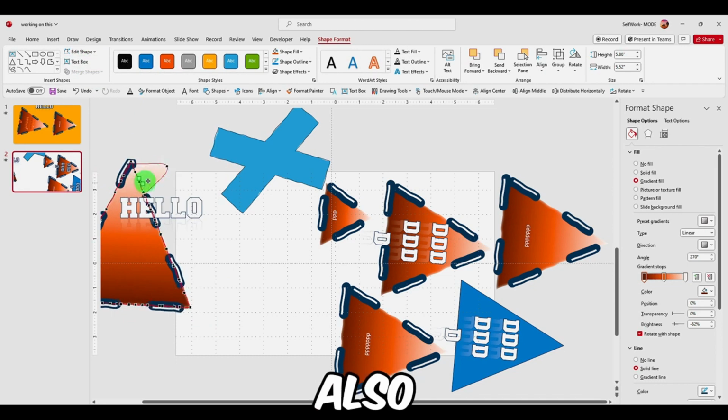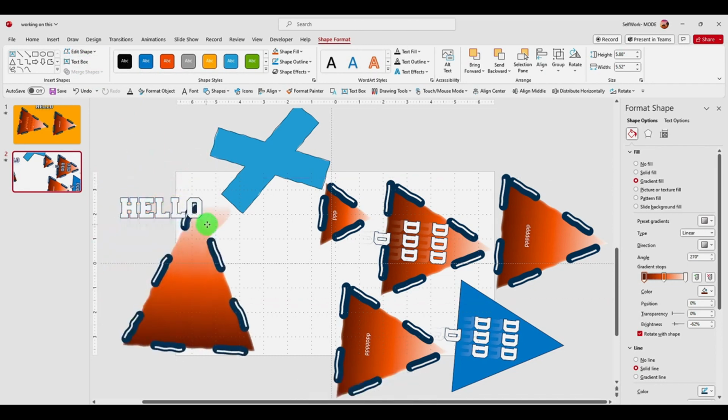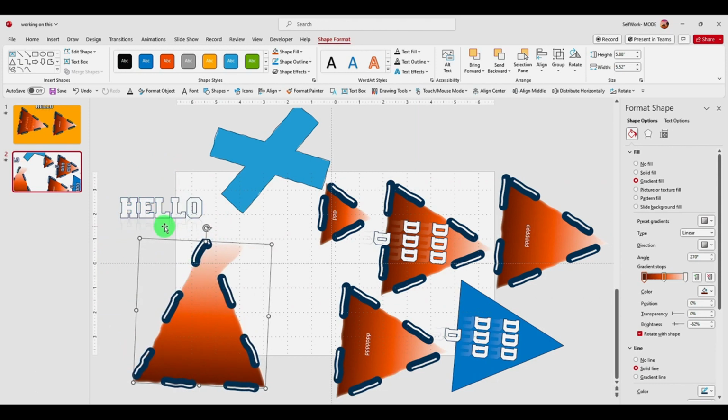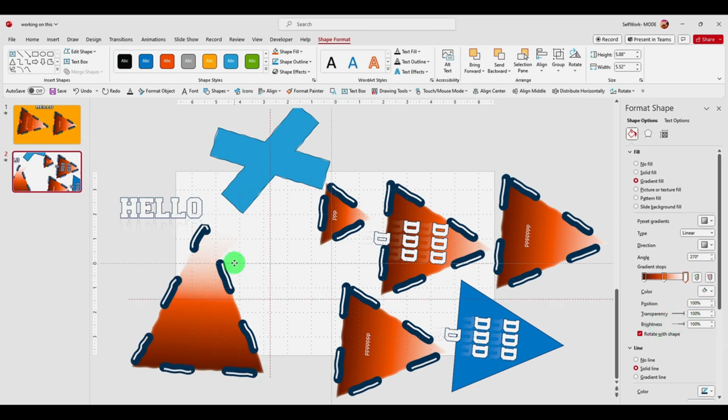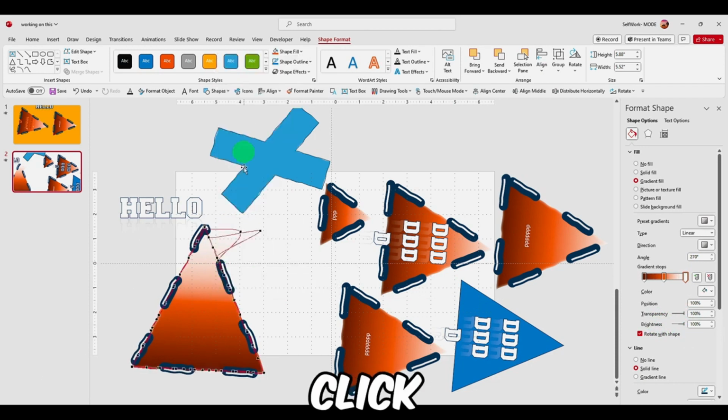We can also edit points here. And right click and edit the points.